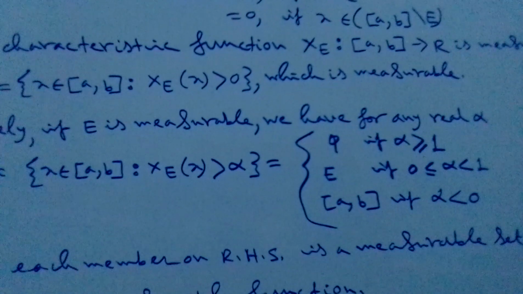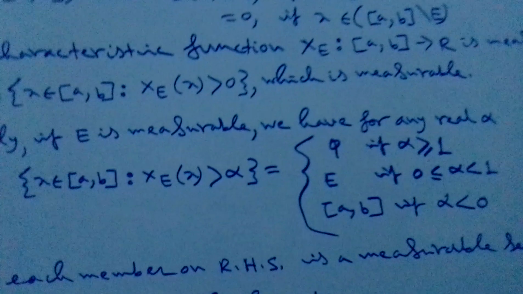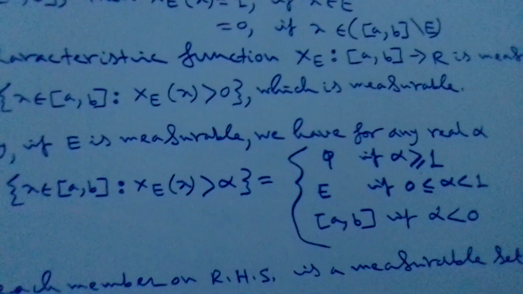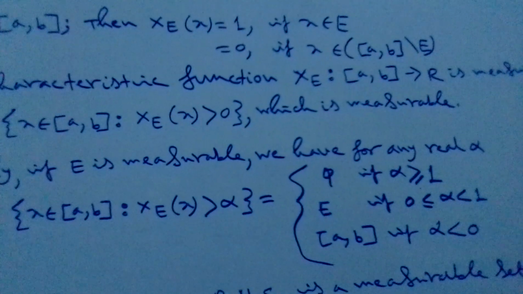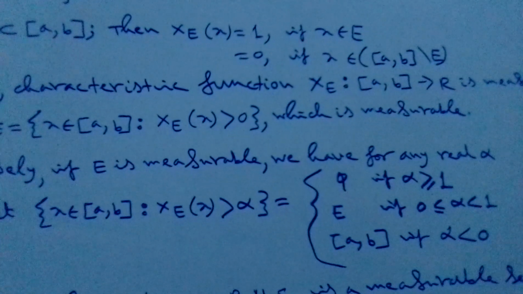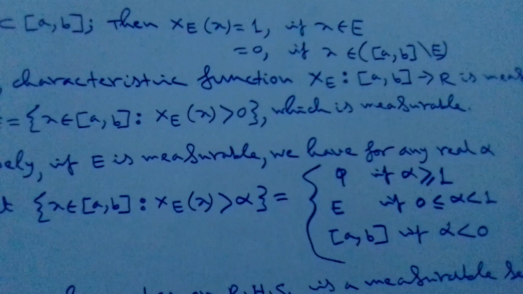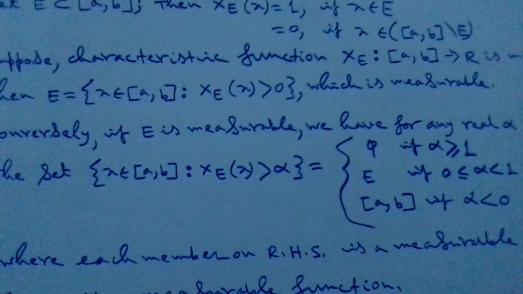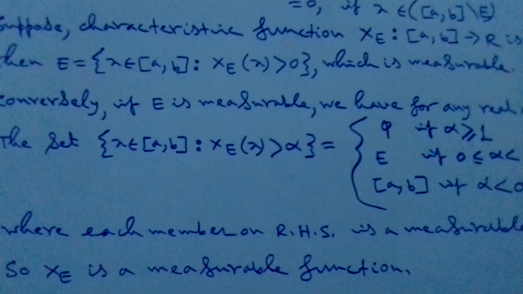And if alpha lies between 0 and 1, that is a proper characteristic function, so it will be the entire set, that's why we take E. And if alpha is less than 0, that means much smaller, this condition is satisfied by the whole interval, the closed interval AB. Each set on the right-hand side is measurable, so all of them are measurable, and so we can say that chi E is a measurable function.